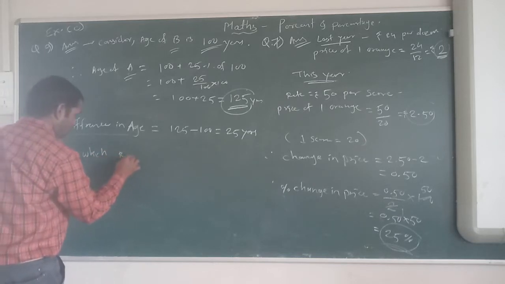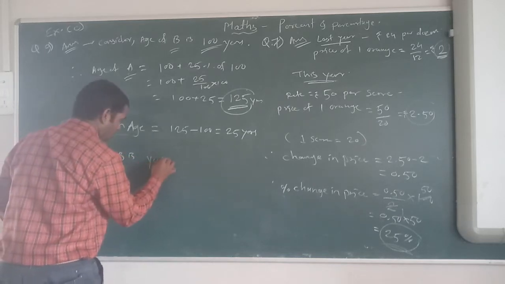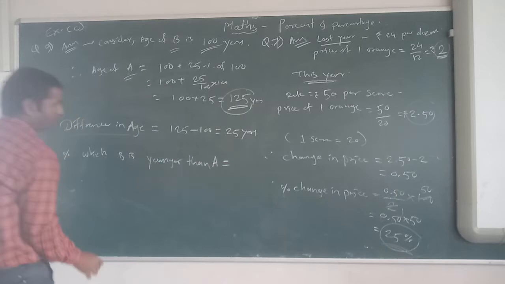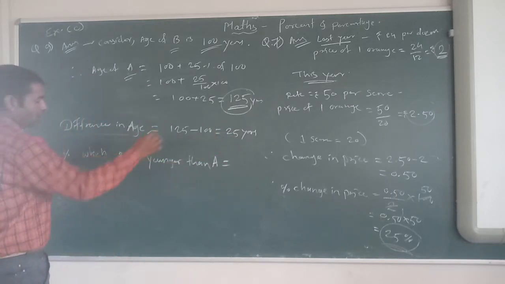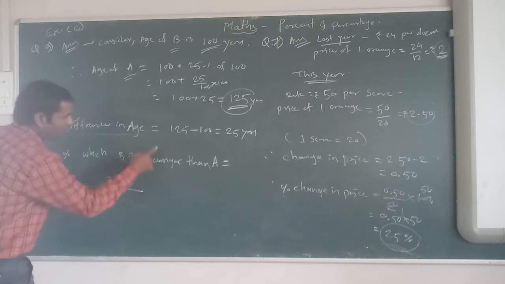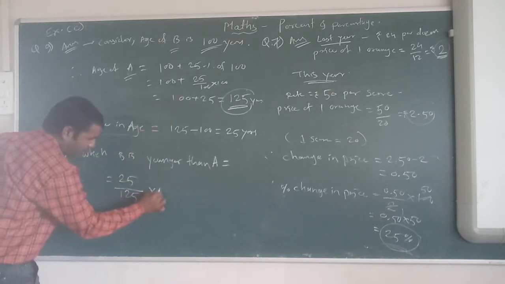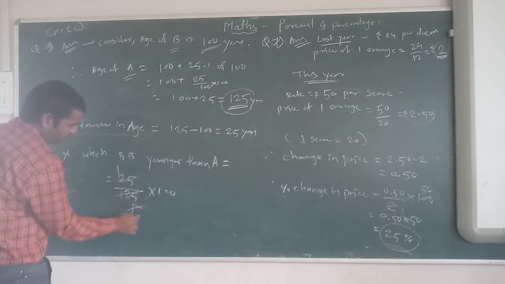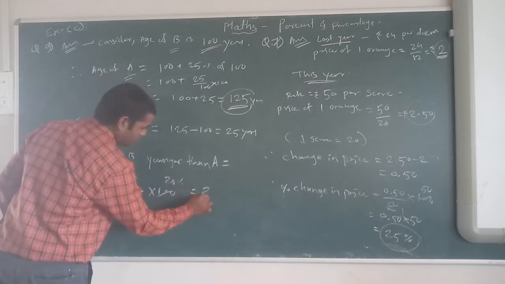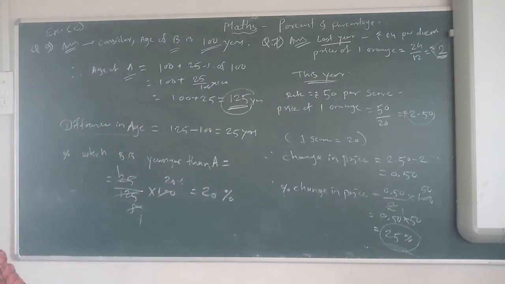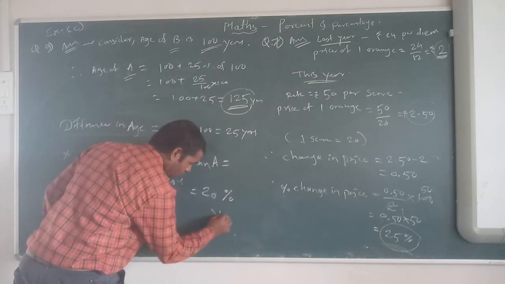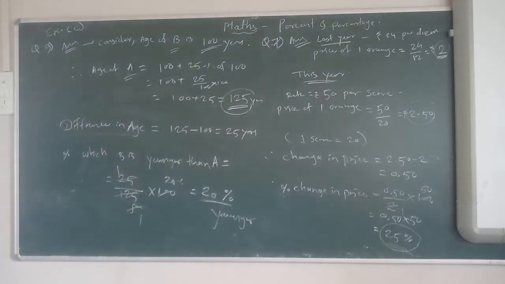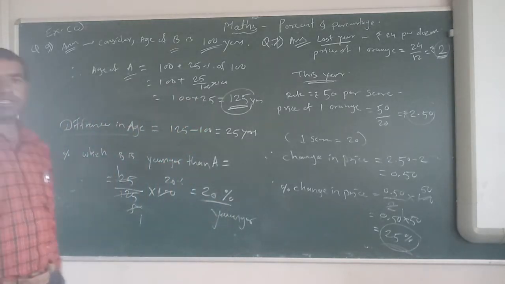B is younger than A, equal to how much is here? How much is younger? 25. So 25 out of 125 multiplied by 100. 25 1 the 25, 5 the 5, 1 the 5, 20 the. That means 20%. How much younger? 20% younger. So how much percent? 20% younger.